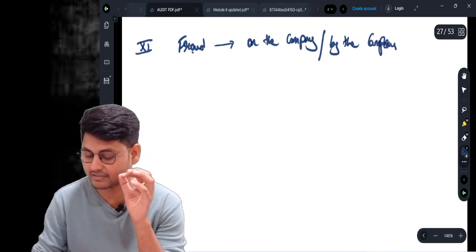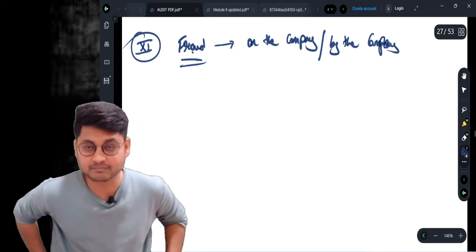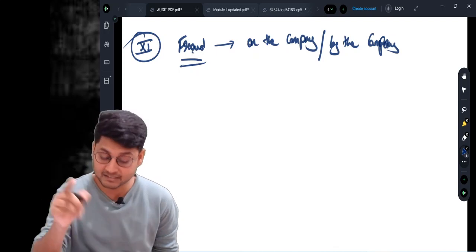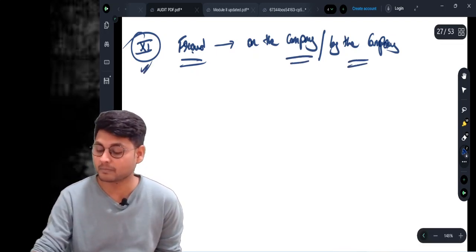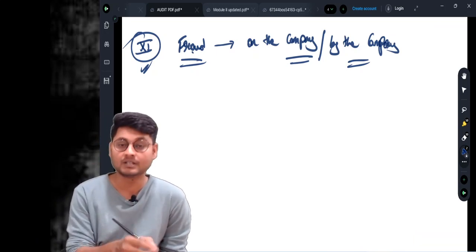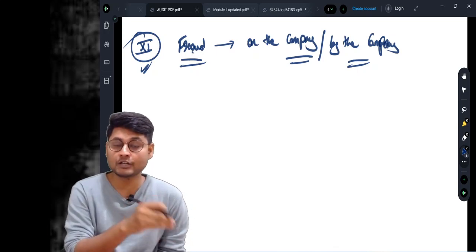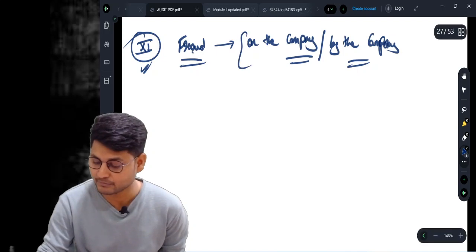Both the cases are covered in this fraud of paragraph number 3, clause number 11. It is on the company or by the company, both the cases are covered. However, in case of 143 subsection number 12, only frauds against the company by an officer or employee of the company are covered.